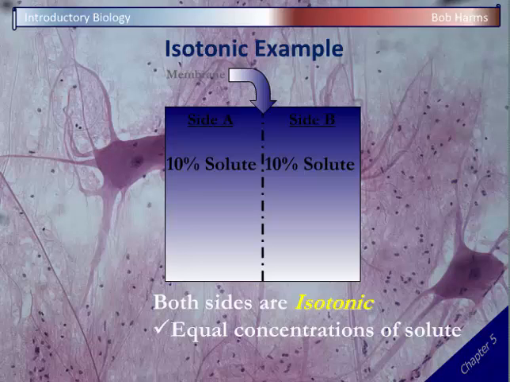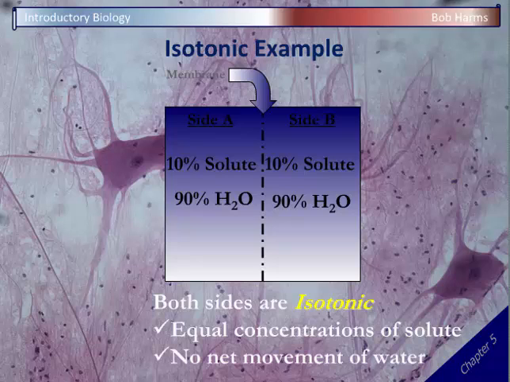Now, again, we're interested in the water here, so we have to take the next step, and we're going to convert that into 90% water on side A and 90% water on side B. And so an isotonic situation technically refers to having equal concentrations of solute, but by default, we're also going to have equal concentrations of water. If we think of osmosis, we said osmosis moves from high concentration of water to low. In this case, I don't have a high or low. Both water concentrations are already equal. So in the isotonic example, we're not going to see any net movement of water. We won't see osmosis occurring because we're already at the equilibrium state.